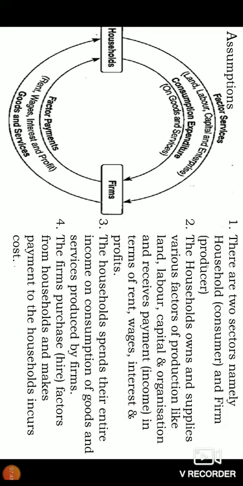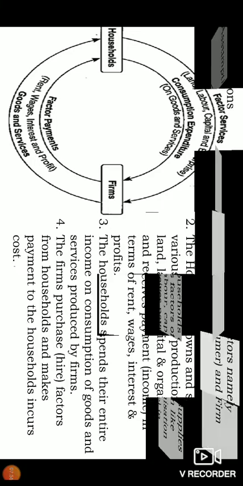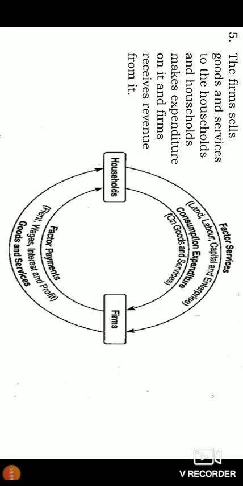The firms purchase or hire the factors from the household and make payment to the household, which is incurred as a cost to the firms. So factors are purchased by the firms and they make payment. Therefore, it is an expenditure to the firm, called cost. The fifth one, the firms sell goods and services to the household. You see, the firms produce goods and services and supply them to the household. And these households make an expenditure, make payment for the goods and services, and the firms receive the revenue for selling their goods and services.